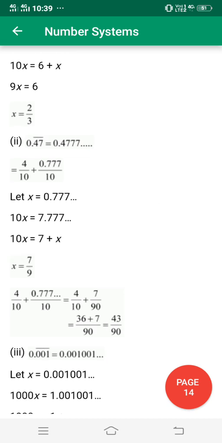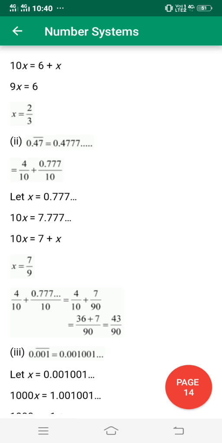Okay, there is a little bit of change, so I will explain question number 2 also. There is 0.47 bar, and 0.47 is equal to 0.4777, because there is a bar on 7. Then to remove the point, 4/10 plus 0.77 divided by 10.